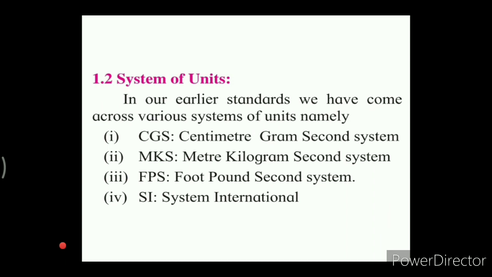The use of different systems of units became very inconvenient for exchanging scientific information between different parts of the world. Hence, in Paris, a common system of units called Système International d'Unités, which is nothing but the SI units, was accepted.